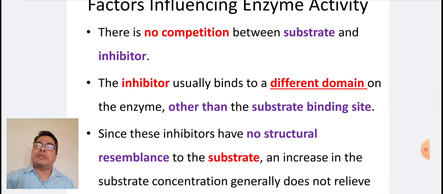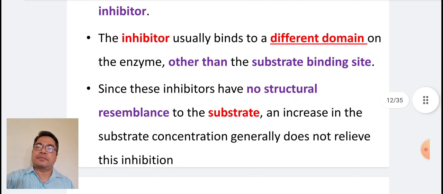There is no competition between a substrate and inhibitor. The inhibitor usually binds to a different domain on the enzyme other than the substrate binding site. Since these inhibitors have no structural resemblance to the substrate, an increase in the substrate concentration will generally not relieve this inhibition.